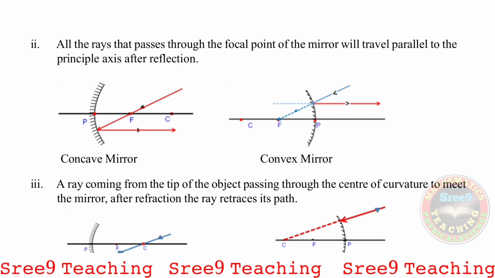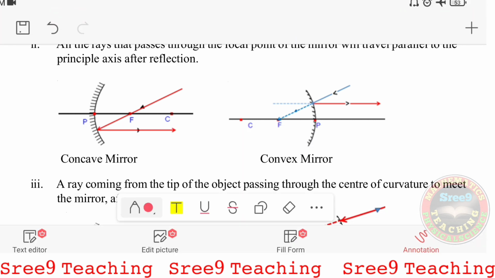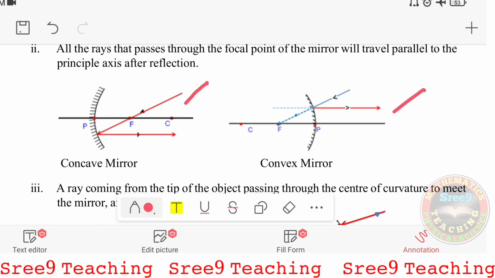You can see the picture on the left side. The black line is the principal axis, P, F, C, you know the positions, and the red line, you see, is the incident ray which is traveling through the focus. After reflection, what is happening? It is traveling parallel to the principal axis. In the case of a convex mirror, you can see this ray is traveling through the focus, and after reflection, it is traveling parallel to the principal axis, right? So this is the second rule.